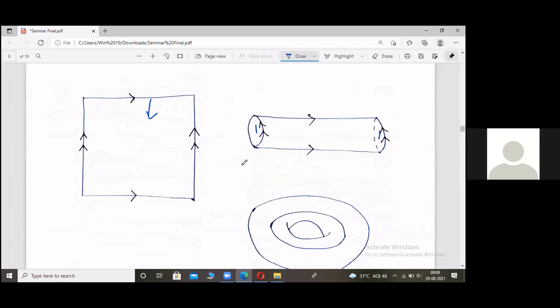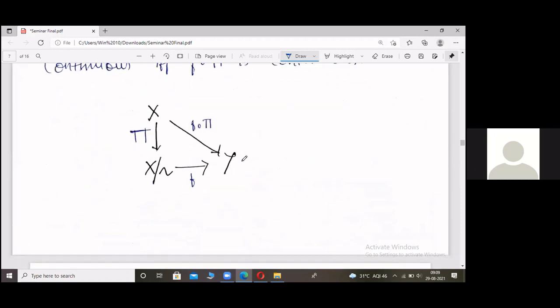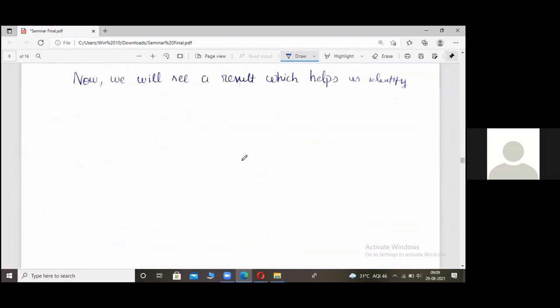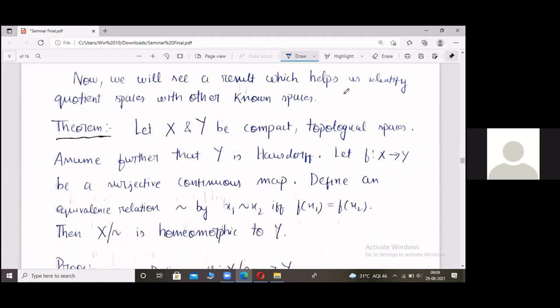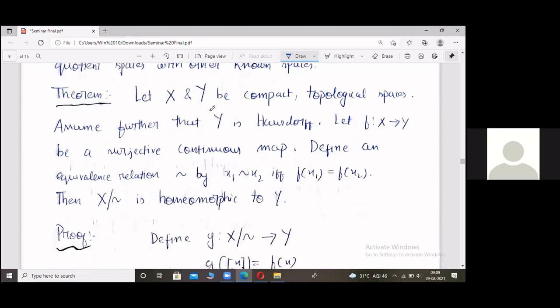Now these two examples motivate us to formulate a theorem and prove it. The main theorem for my talk today. So we'll see a result which helps us identify quotient spaces with other known spaces. Let X and Y be two compact topological spaces. We further assume that Y is Hausdorff. And let F be a map from X to Y such that it is surjective and continuous. We'll see in a minute why surjectivity is needed.